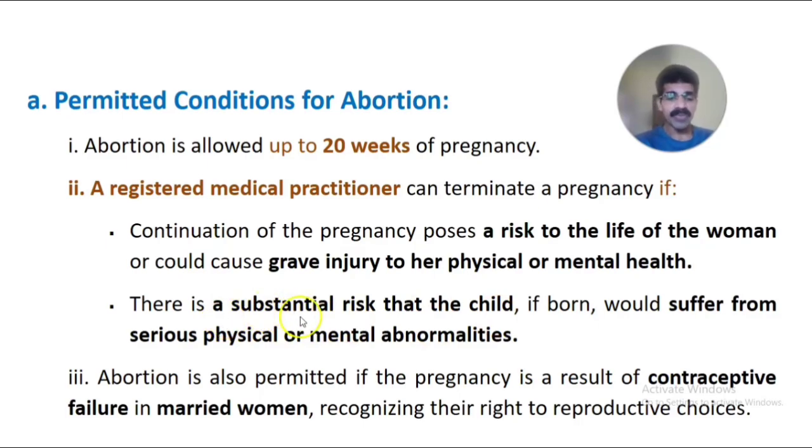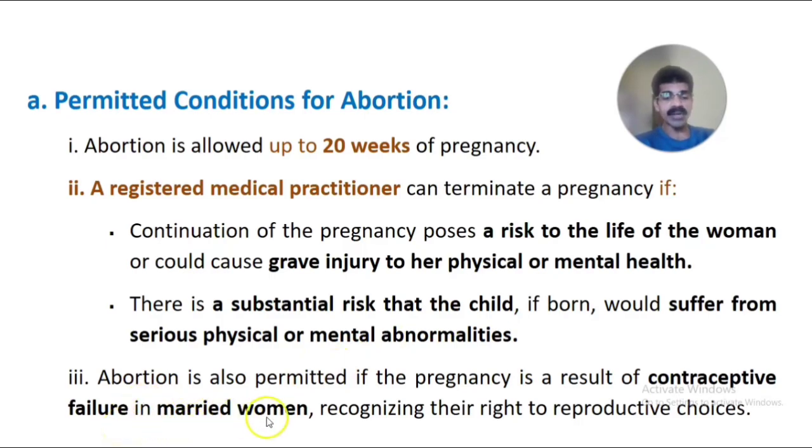If there is a substantial risk that the child, if born, would suffer from serious physical or mental abnormality, such as deformities, disabilities, or mental abnormalities such as mental retardation or autism, the pregnancy can be legally terminated, up to 20 weeks of pregnancy.